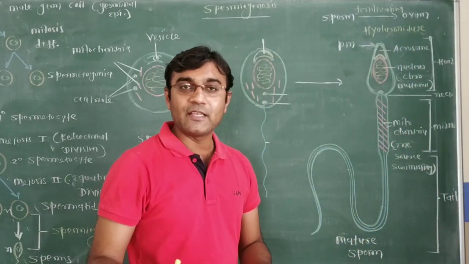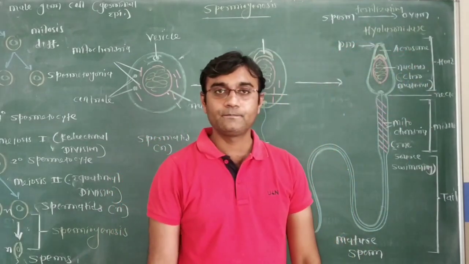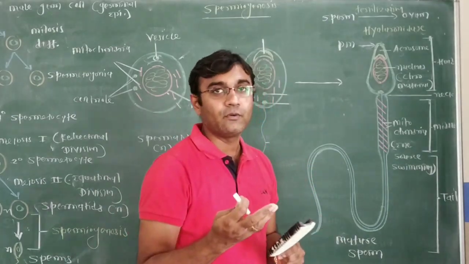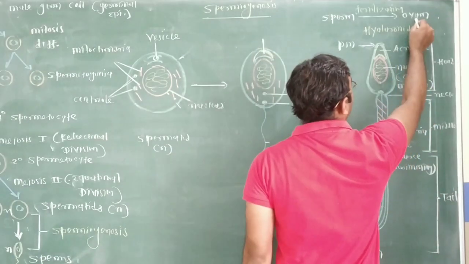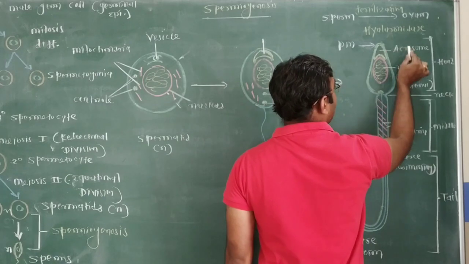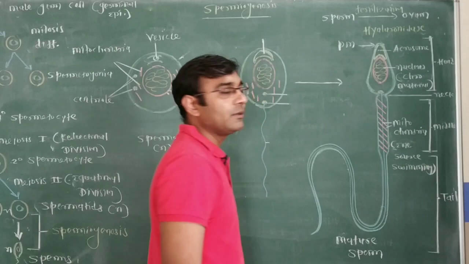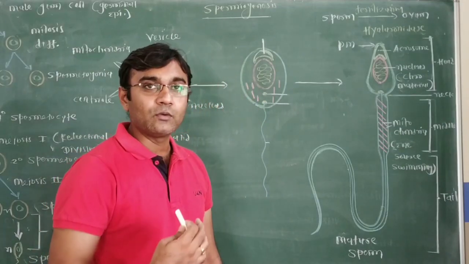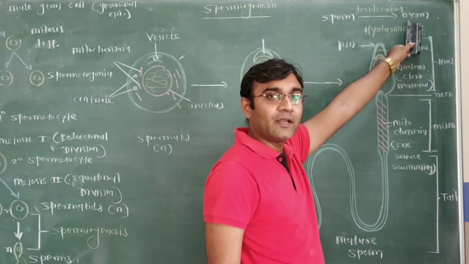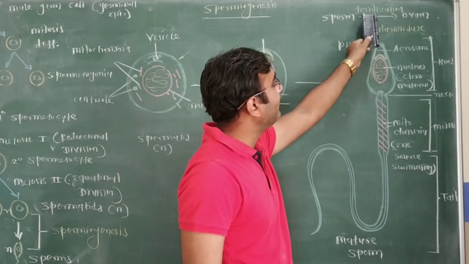This hyaluronidase enzyme helps sperm to enter into the ovum. When sperm fertilize the ovum, the sperm enters into the ovum. The ovum membrane is hydrolyzed by a hyaluronidase type of enzyme present at the deep portion of the head within the acrosome. So the acrosome allows the entry of sperm within the ovum by digestion of the membrane of the ovum through a hyaluronidase-like enzyme. So fertilization happens.